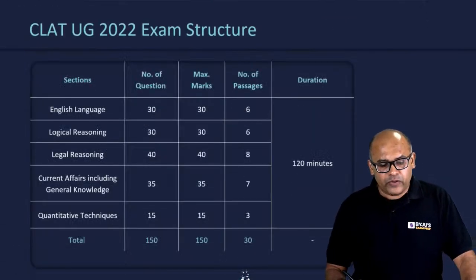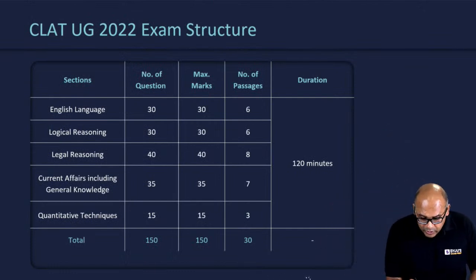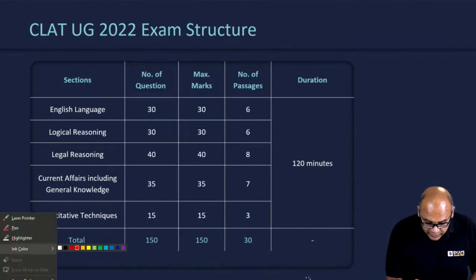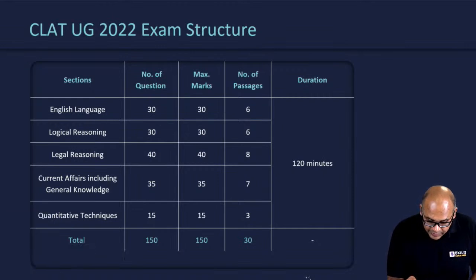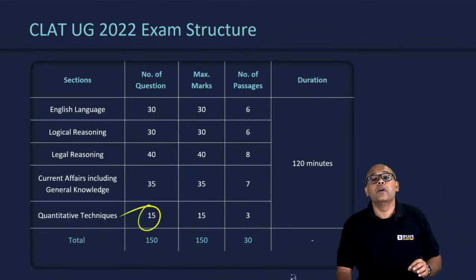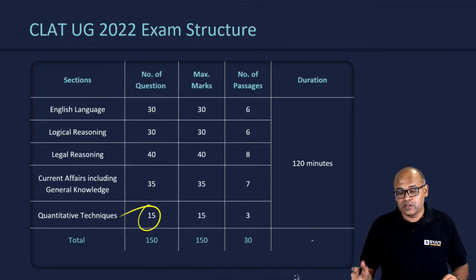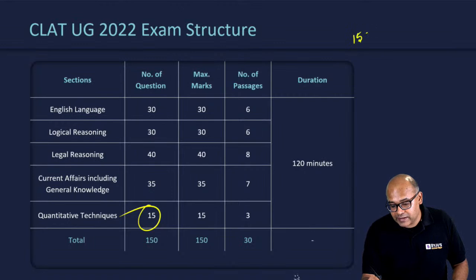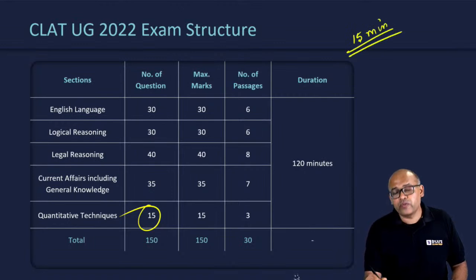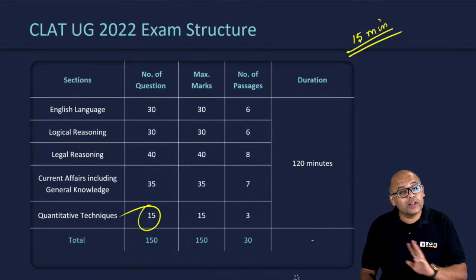The basic modalities, all of you know what happened. I am only going to talk about the quant section, which had 15 questions as expected. There's no surprise there. A good amount of time to be spent on this would have been around 15 minutes. In this time, an above average student could have seen all 3 sets.